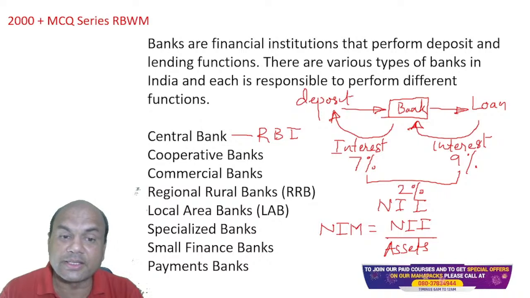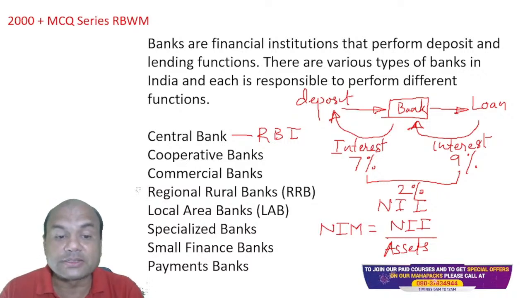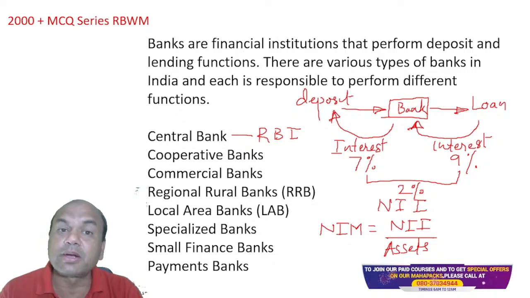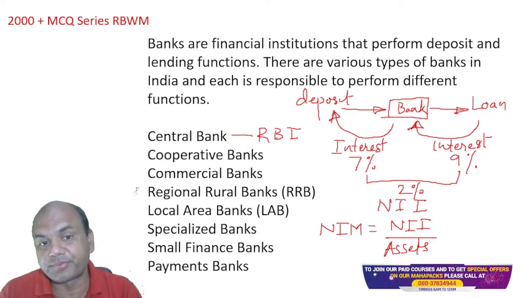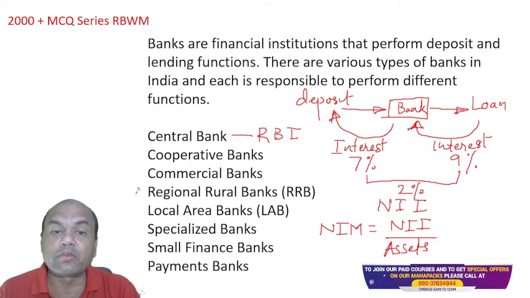Now, if you see this, these are all how many? 3 plus 3, 6 plus 2, 8, right? 8 types of banks. Plus, there are others which are not added over here, like investment banks. Investment bank is not added over here because that's a totally different feature, but then also it's a part of banking. So that is one part: what is a bank and what are the types of banks?